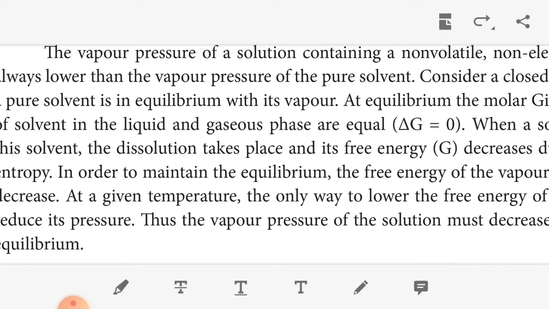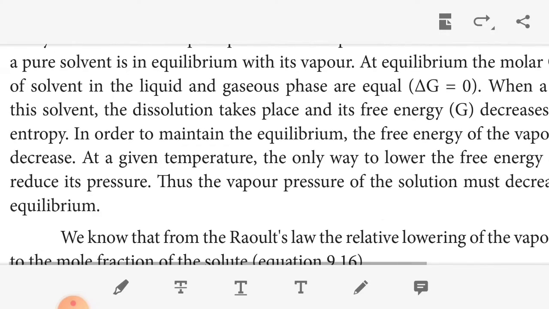Pure solvent is in equilibrium with its vapor. At equilibrium, the molar Gibbs free energy of the solvent in the liquid and gas phases are equal, so del G equals 0. When solute is added to the solvent, dissolution takes place, and the free energy G decreases due to an increase in entropy.